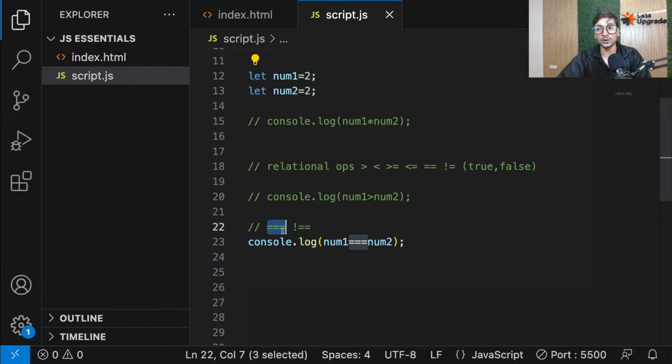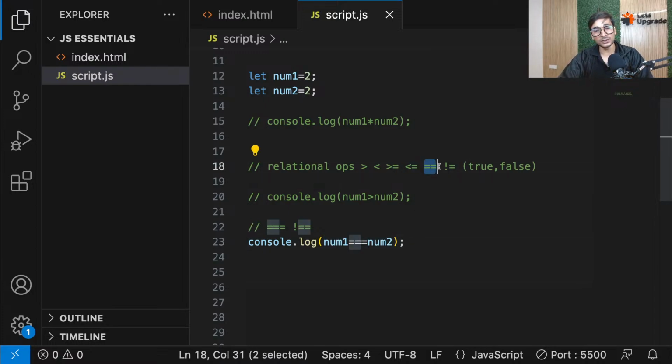But if you use triple equal to, only if the data type of both the variables are same, then the comparison is possible. Otherwise, not possible. Even if it is type coercion, no, not allowed. Only if both are numbers, then possible. Okay. So guys, I hope it's cleared.